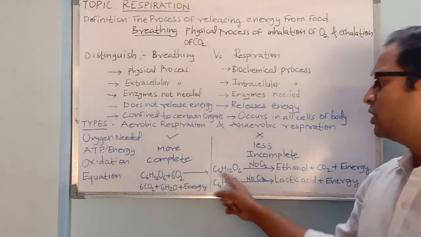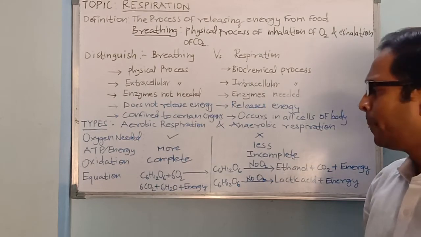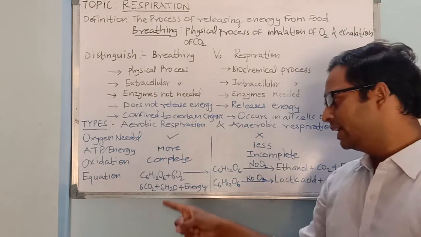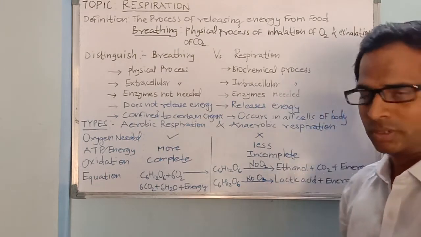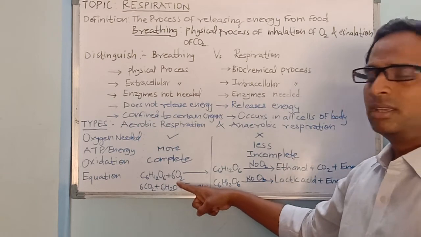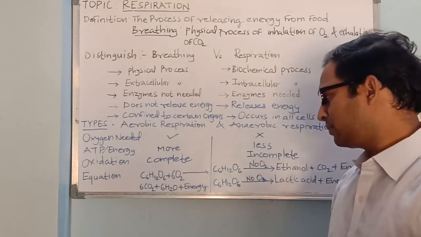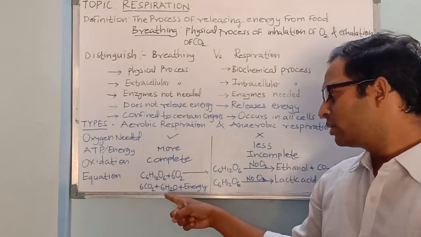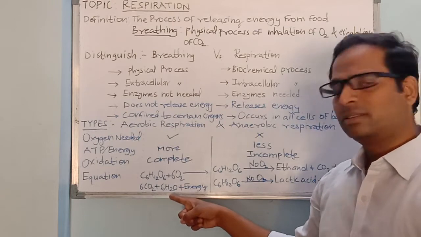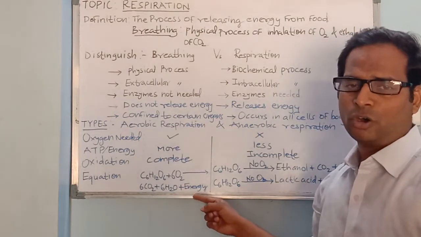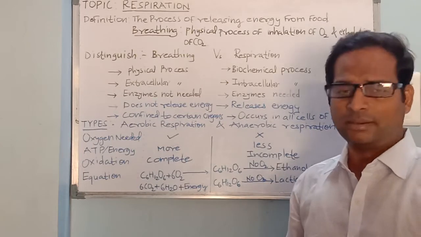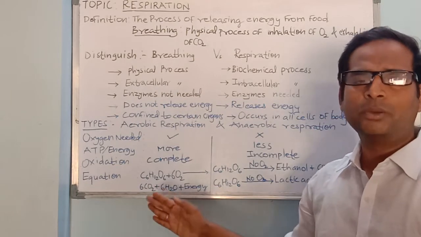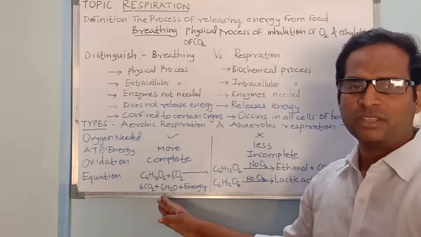Now here we have the equations of both aerobic and anaerobic respiration. The overall equation of aerobic respiration is C6H12O6, that is glucose, broken down in the presence of 6O2, oxygen. And then the end products formed are 6 CO2, 6 H2O molecules, and 38 ATPs are formed, which is 686 kilocalories. So you need to learn this equation by heart. It is important. We are going to elaborate this process in the next part of this video.